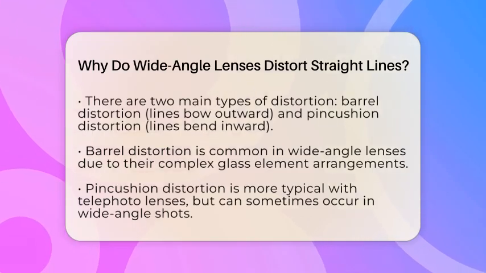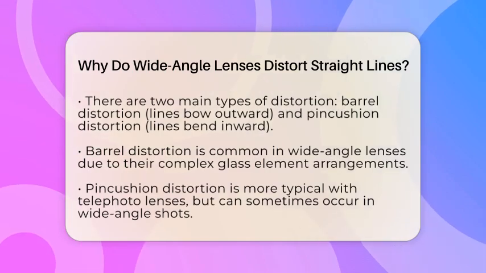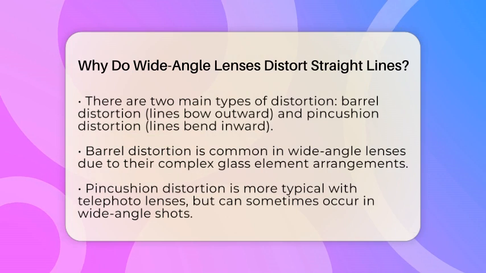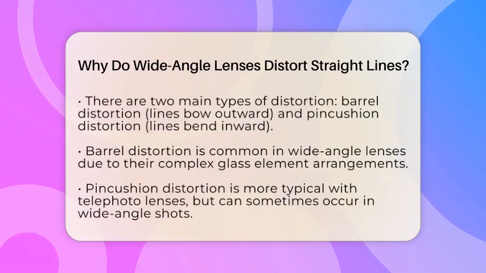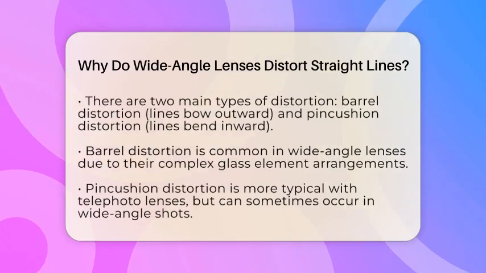There are two main types of distortion. The first is barrel distortion, where straight lines seem to bow outward, like the sides of a barrel. This is common in wide-angle lenses because they need to bend light more to fit everything in. The second is pincushion distortion, where lines bend inward, but this is more typical with telephoto lenses.